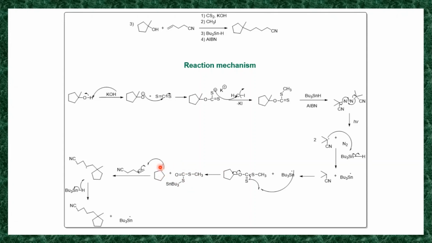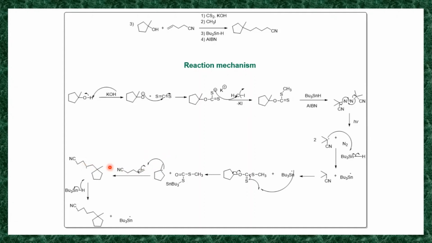Now this CH2 radical, this carbon radical, reacts with this compound having a carbon carbon double bond. So this carbon carbon double bond undergoes homolysis. It generates a CH2 CH radical. So this CH radical, this carbon radical, reacts with this, forms a bond and generates this CH2 radical.